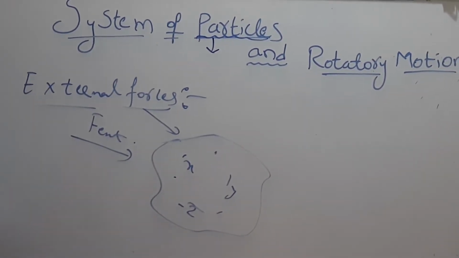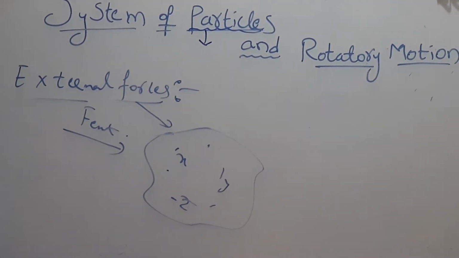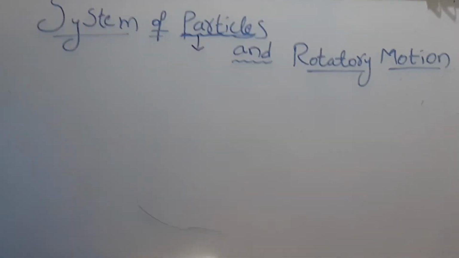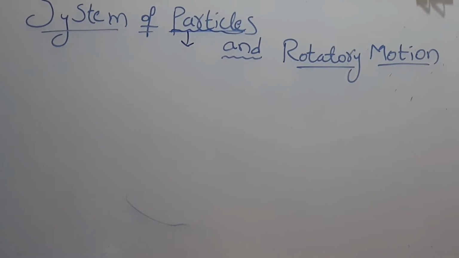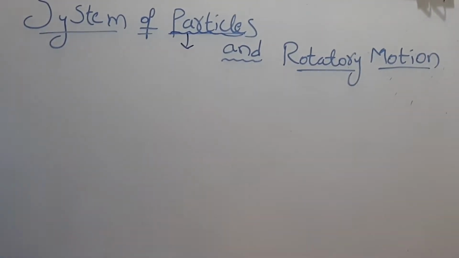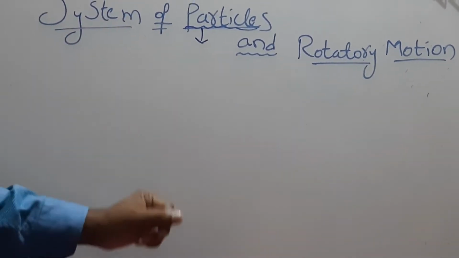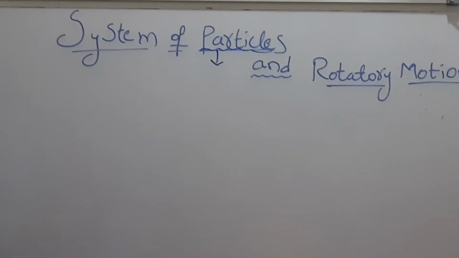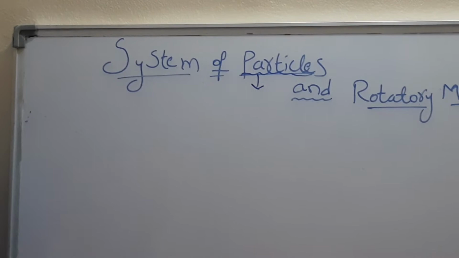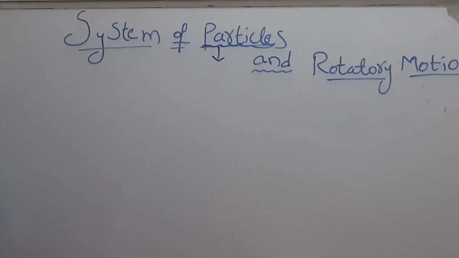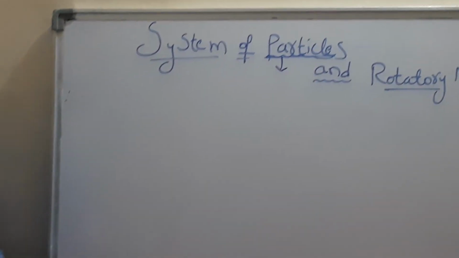Now we discuss the basic terms. Particle. What is a particle? Particle is defined as an object whose size is negligible, mass is finite, and structure is also negligible. System. System is a collection of a very large number of particles. And internal force.